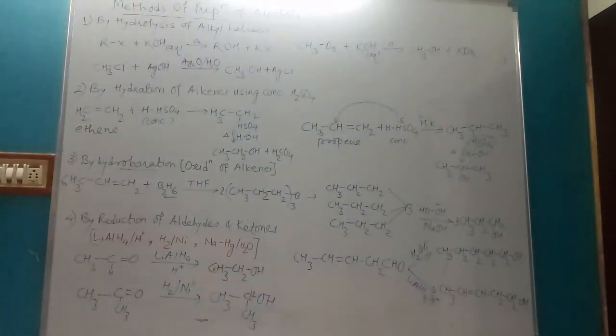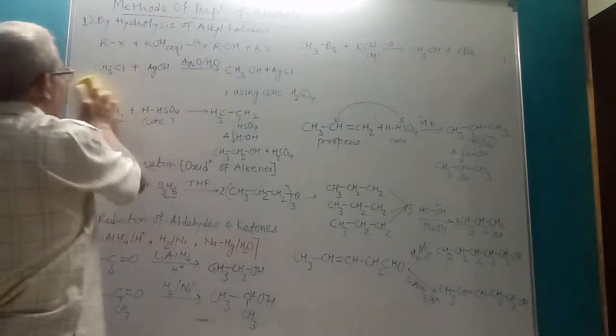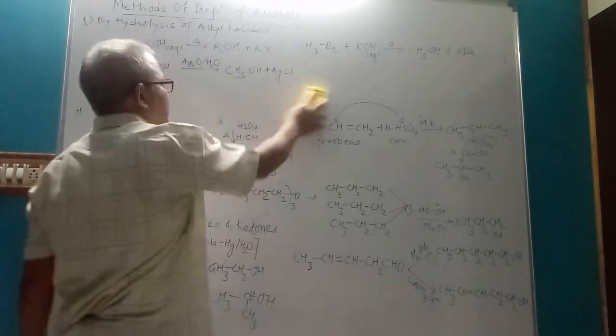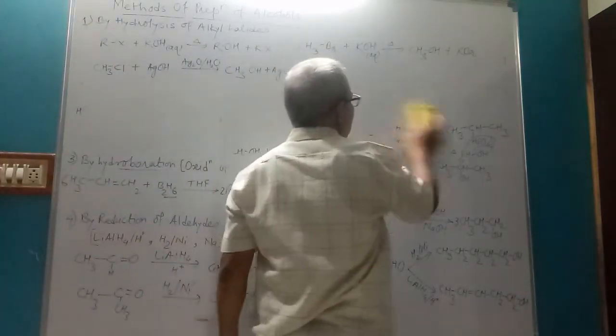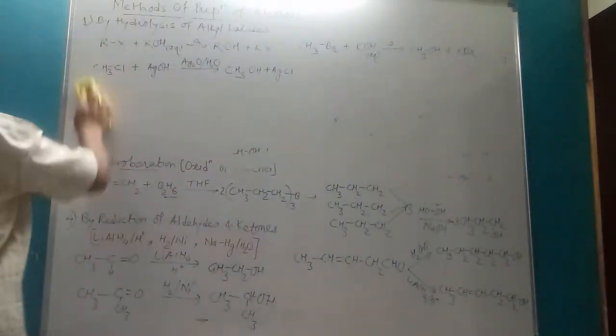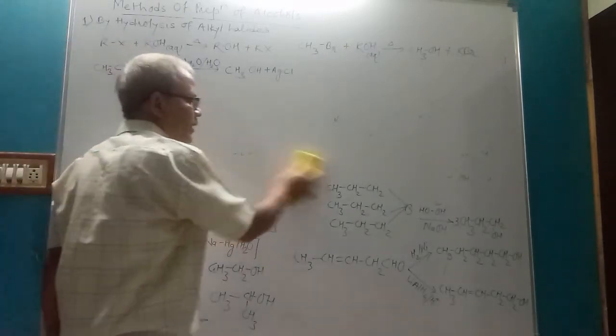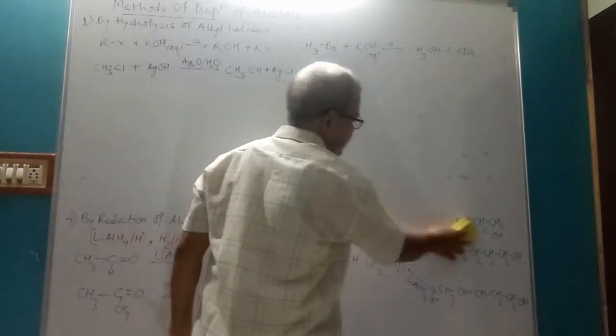Then the next method of preparation is from Grignard reagents. You know Grignard reagent. There may be question in exam. What is Grignard reagent? So the answer is organometallic compound, or you may say RMgX.